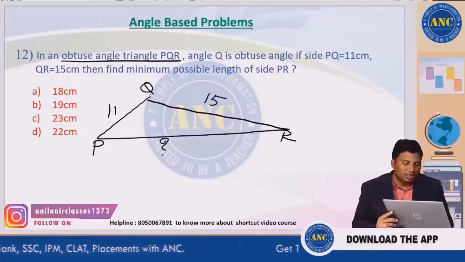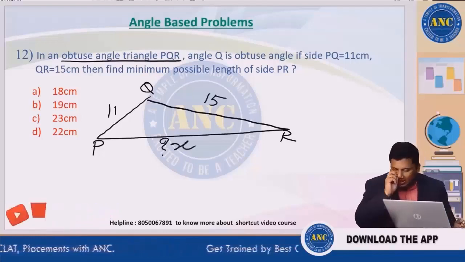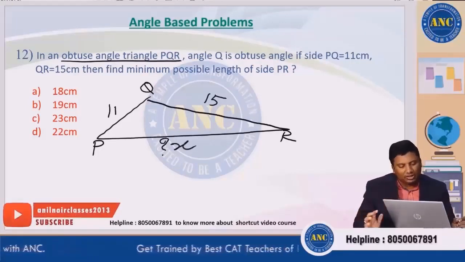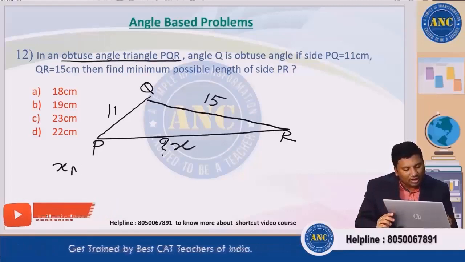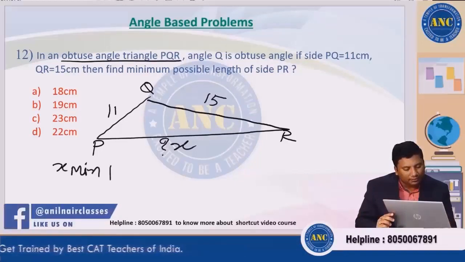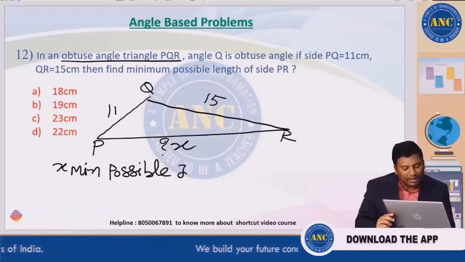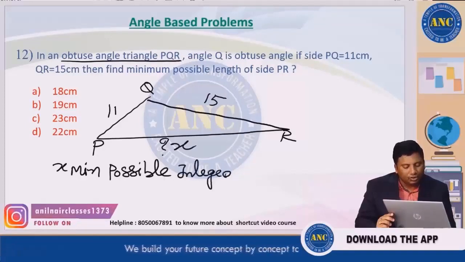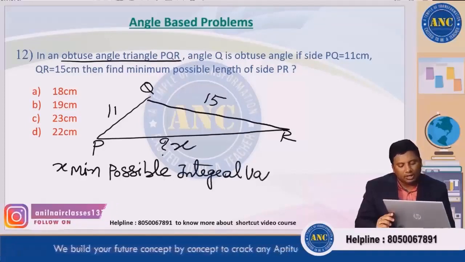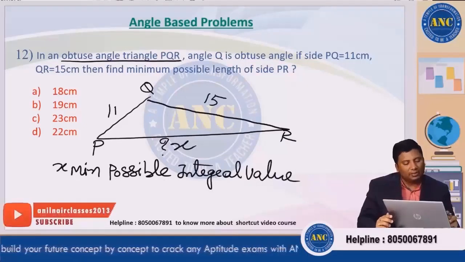You don't need this X. Now see here, how am I solving this question? He is asking what is the minimum possible integral length, what is the minimum possible integral value of the side PR?